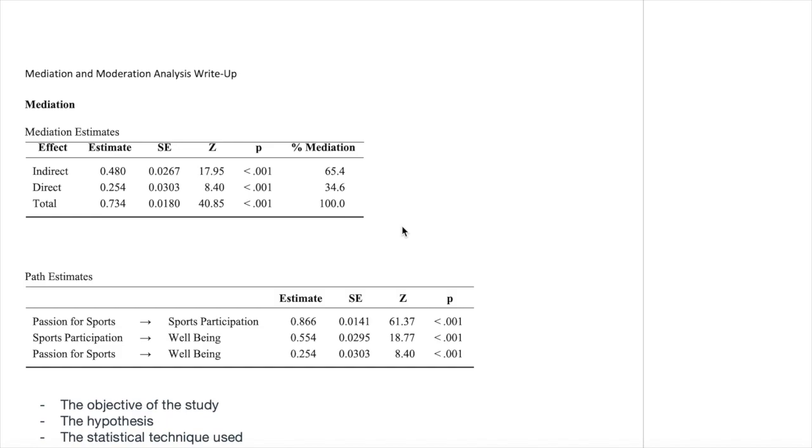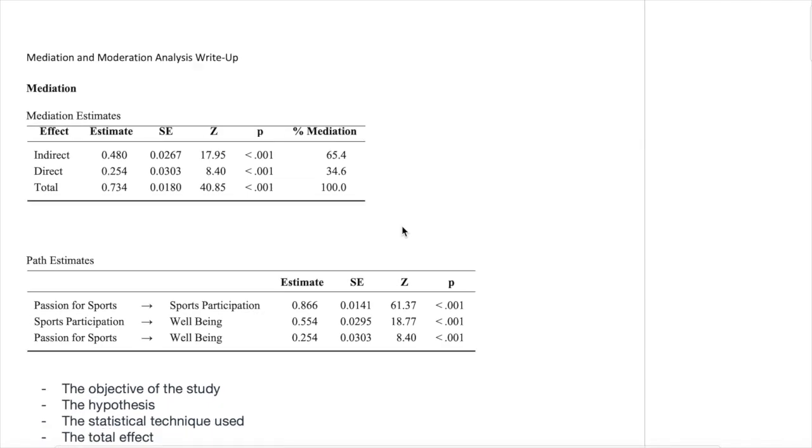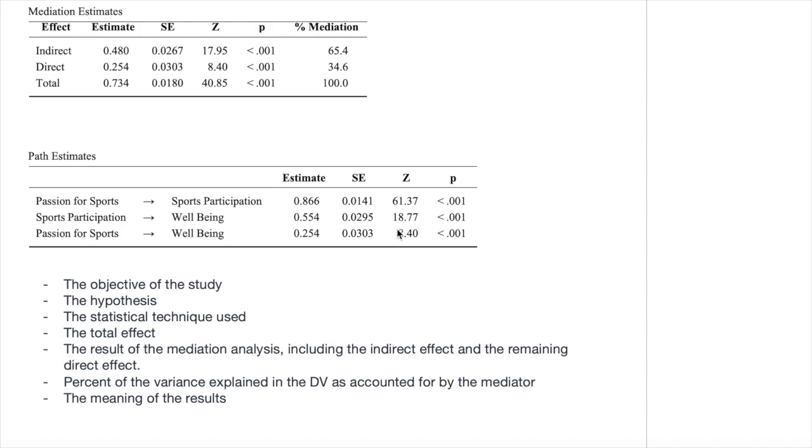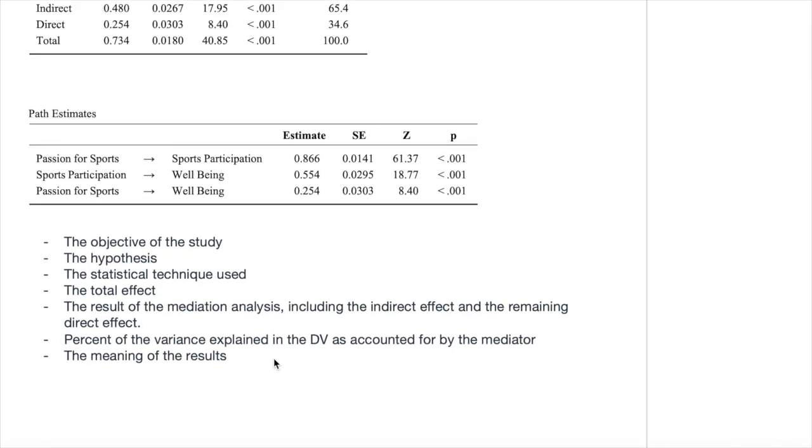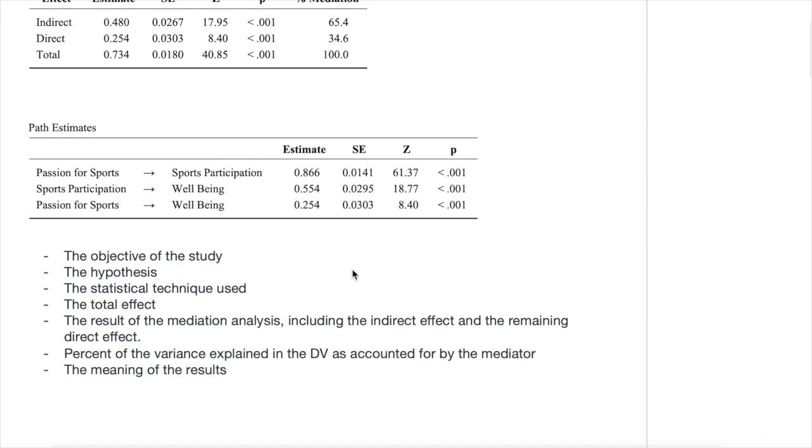This is a short video tutorial on how to write a report for mediation. I have asked my students to run the mediation analysis I have demonstrated on YouTube, and to try and write a report which should include the objective of the study, the hypothesis, the statistical technique used, the total effect, the result of the mediation analysis, both for the indirect effect and the remaining direct effect, the percentage mediation, and the meaning of the results.